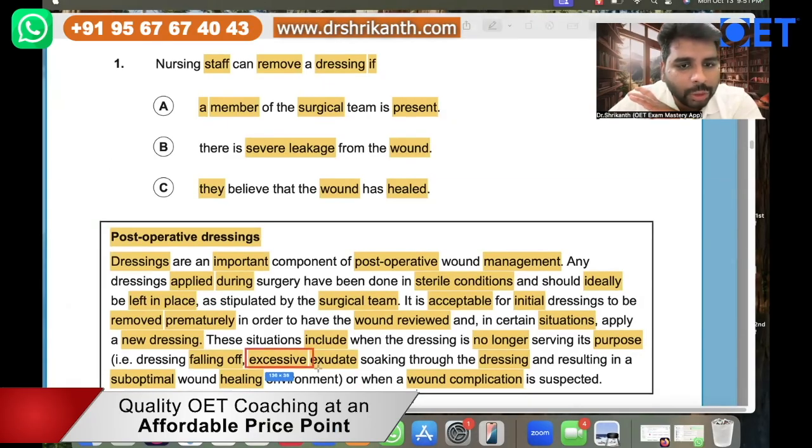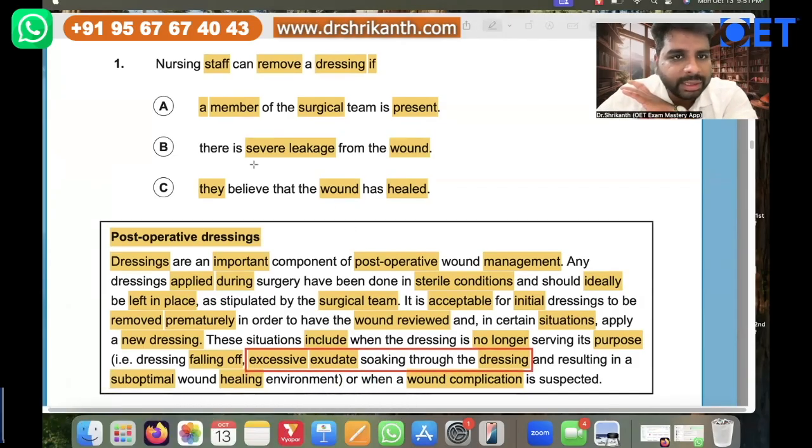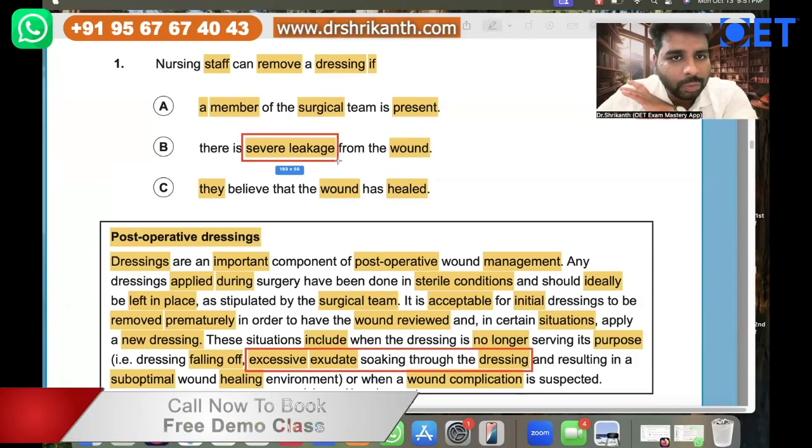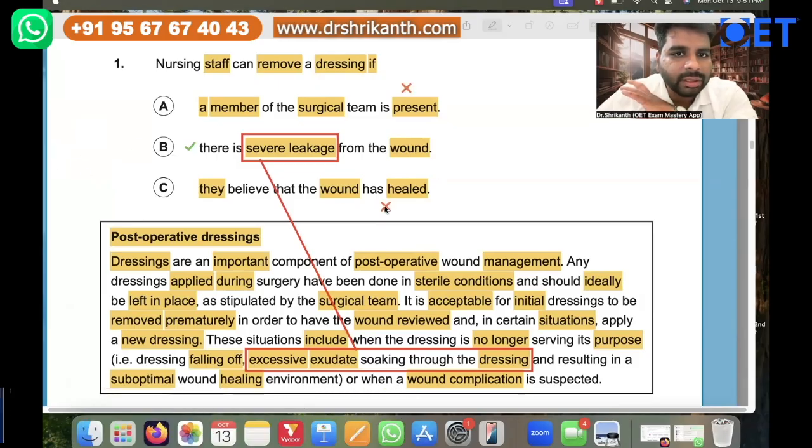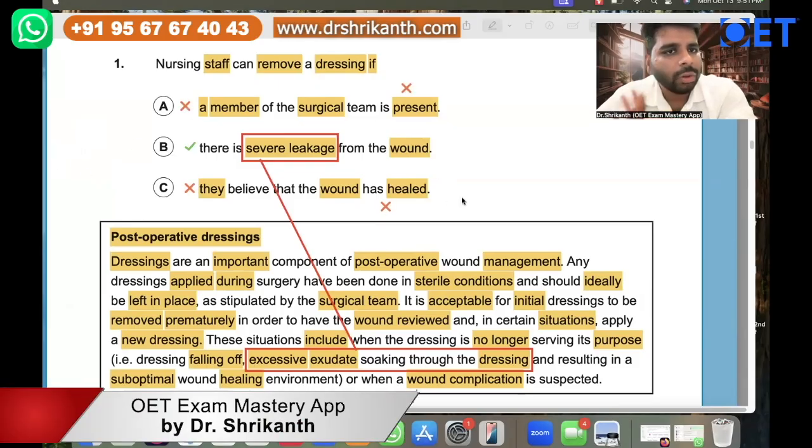Excessive exudate, soaking through the dressing, severe leakage from the wound. And this is the connection over here. For that reason, B is the answer. And the others are not mentioned, so A and C are wrong. Right. So now what I'm going to do.